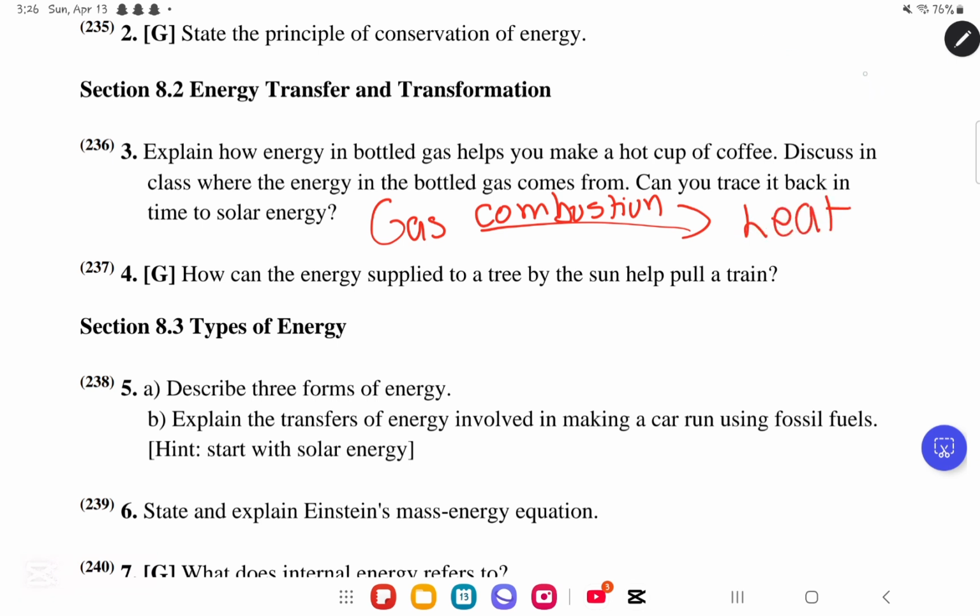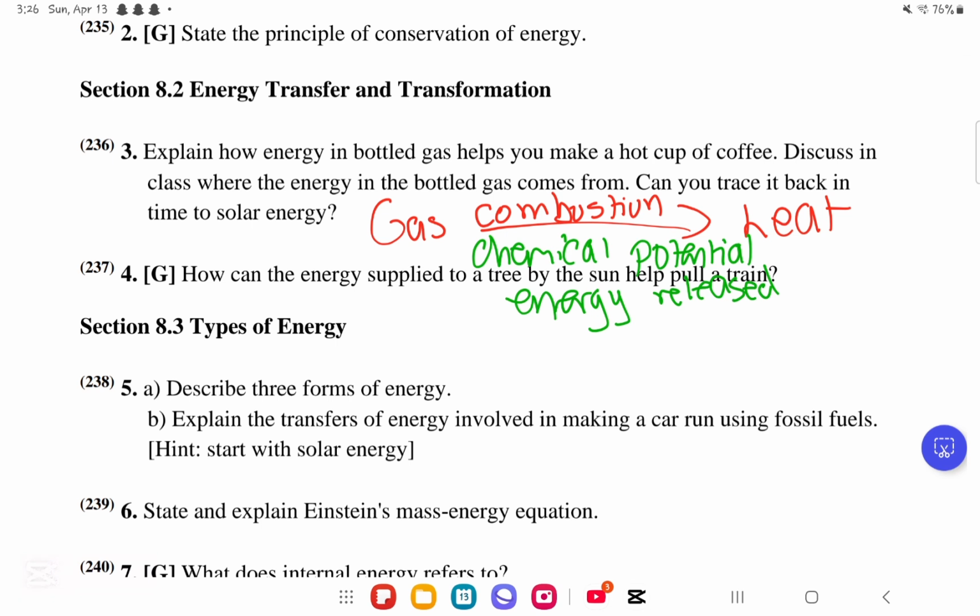So by experiencing combustion, the chemical potential energy is released, and then the heat will form.